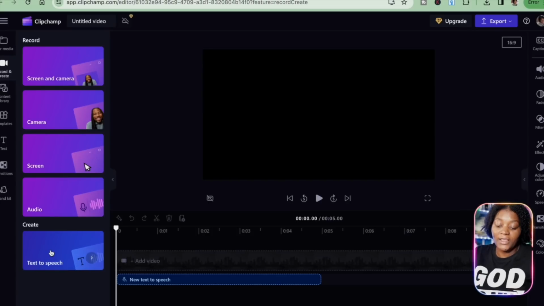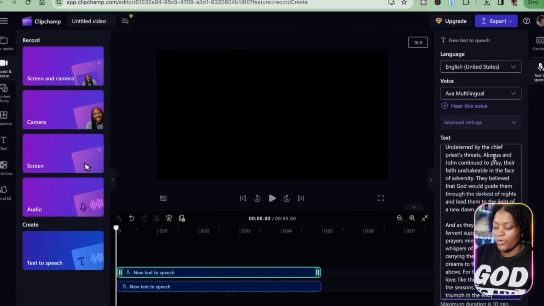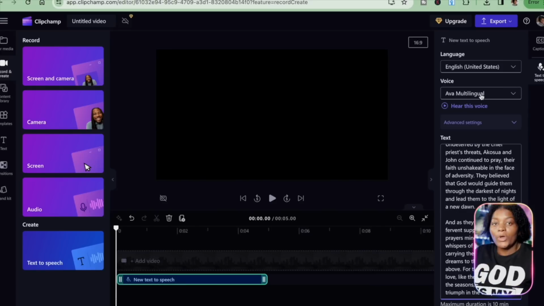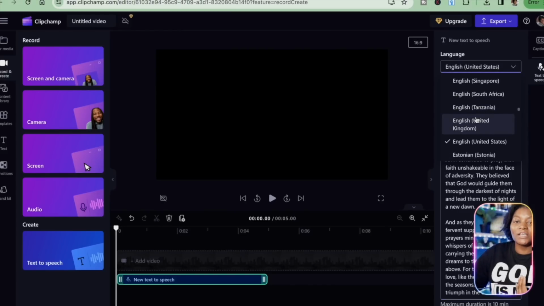So we want to create text to speech, so we are just going to click here, and then it's going to open this place here for us. Then you paste your story right here. So when you paste your text, you just come here under voice. So this is English United States. You can change the language and just search, so South Africa. That's one thing that I like about Click Charm, because it has different cultural voices.